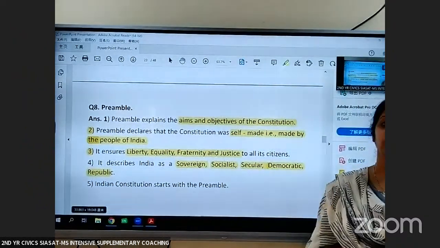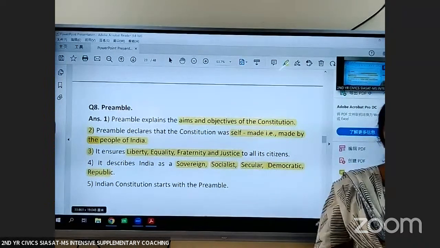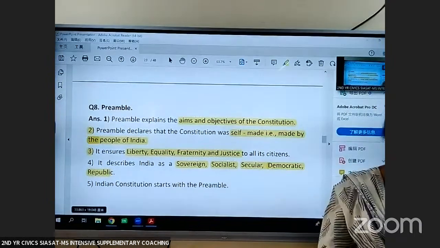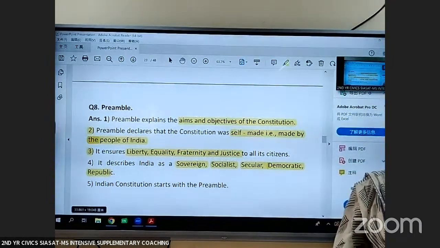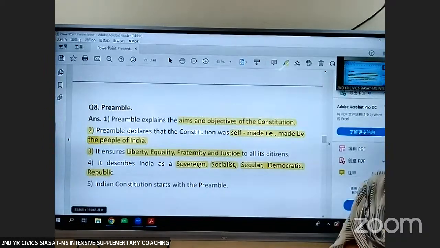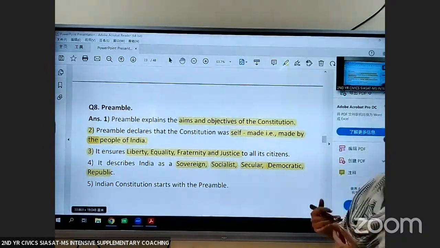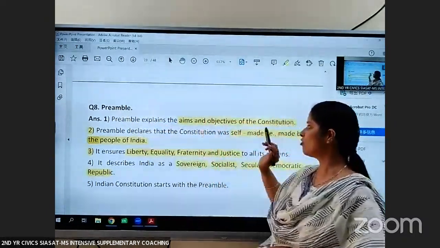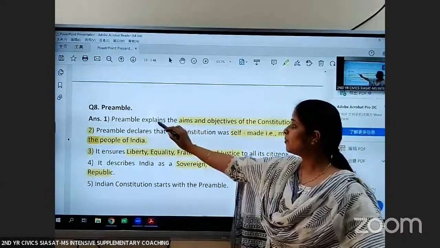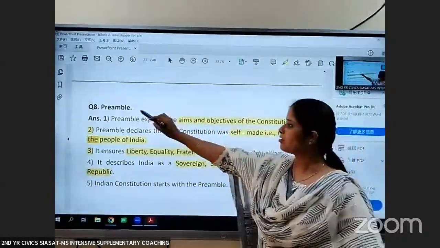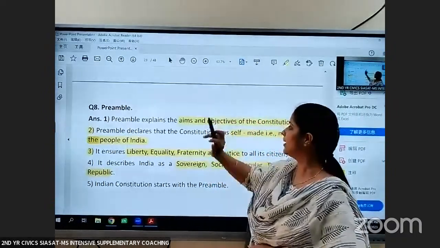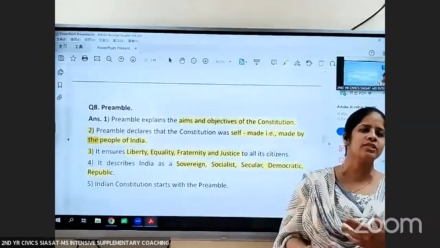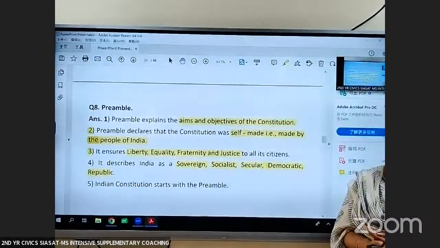I request all of you to learn the answers and write them down. Unless you write, you won't learn it. Writing is very important. The more you write, the more you will retain the answers. And one more thing, when you're learning an answer, try to question yourself. For example, what is preamble? It is the introduction to the Constitution. What does preamble explain? It explains the aims and objectives. Like this, question yourself. The more you question yourself, the better you will understand it.